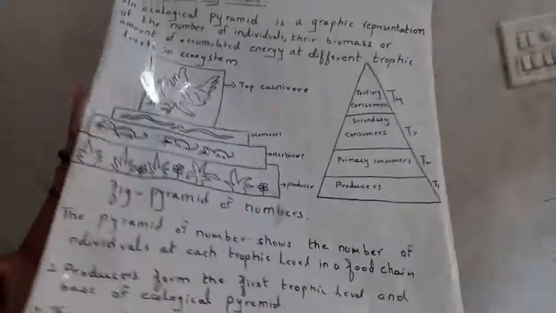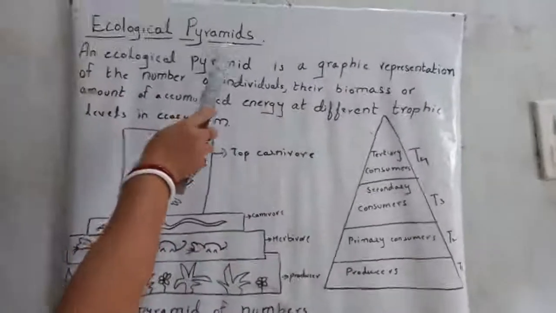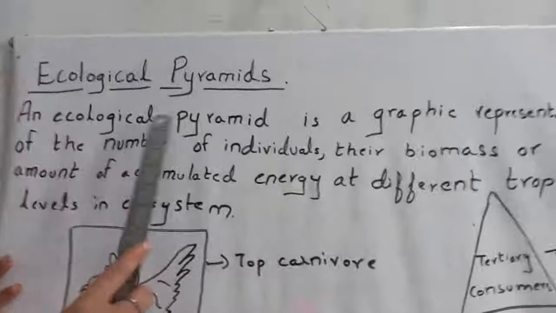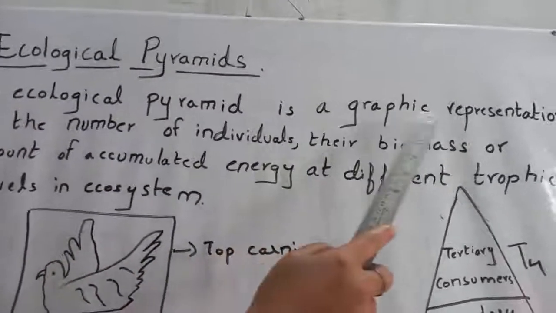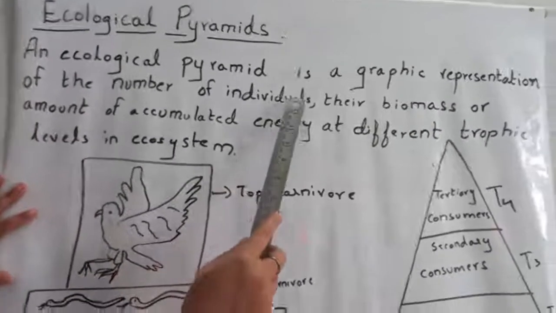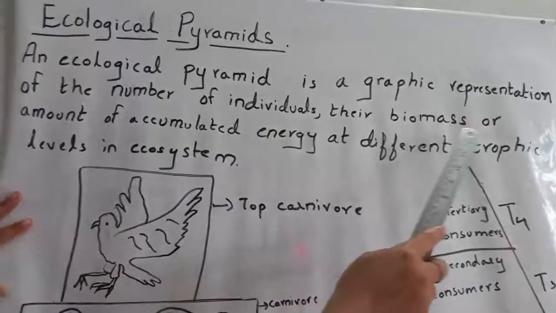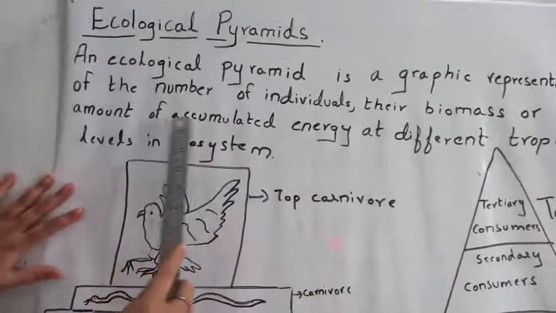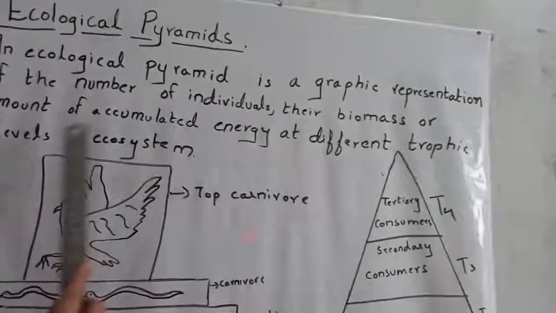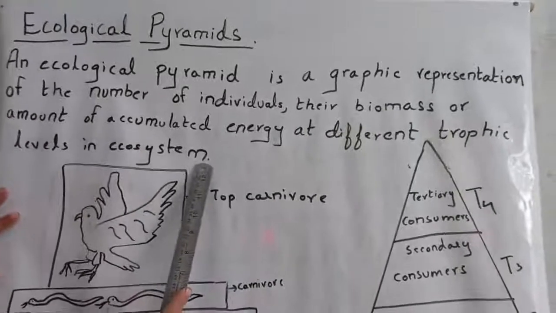Now next, ecological pyramid. What is an ecological pyramid? An ecological pyramid is a graphic representation of the number of individuals, their biomass or amount of accumulated energy at different trophic levels in an ecosystem.